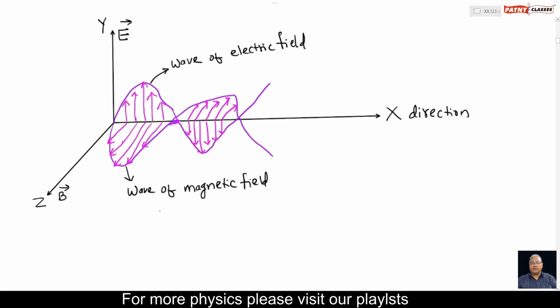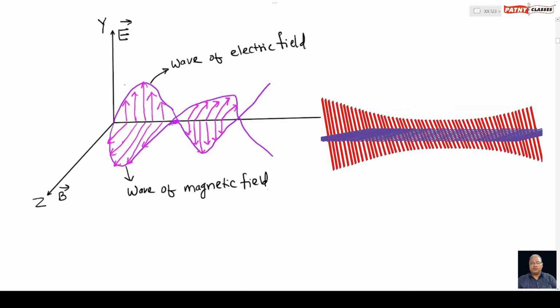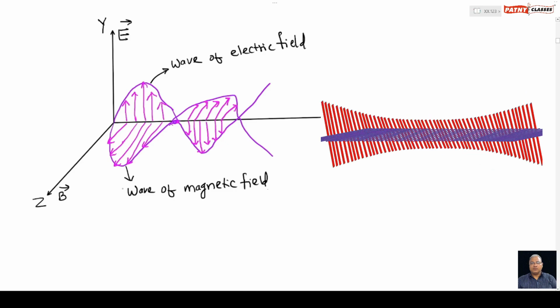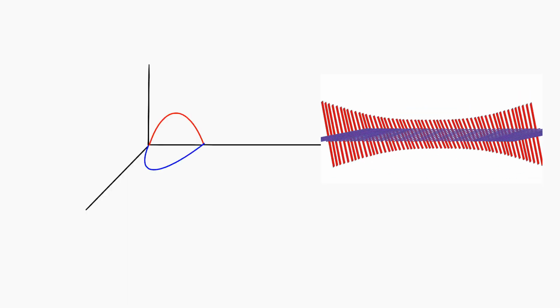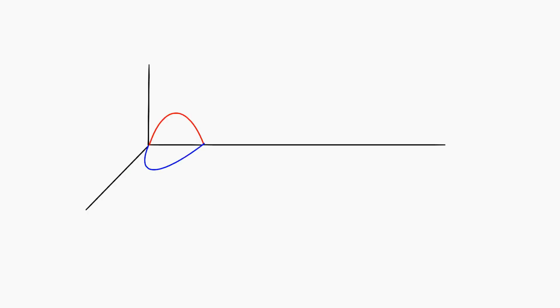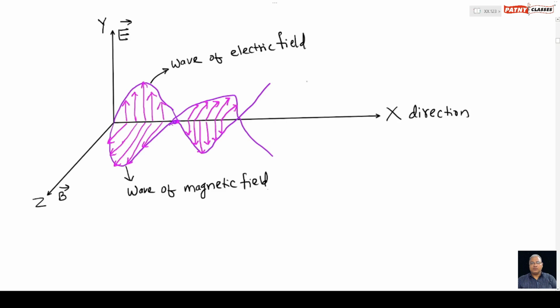The wave associated with the electric field is vibrating along the y direction, and the wave associated with the magnetic field is vibrating along the z direction, and the resultant wave due to the electric field and magnetic field moves along the x direction. So this is the direction of propagation of electromagnetic waves.